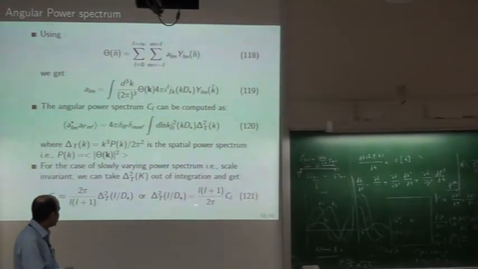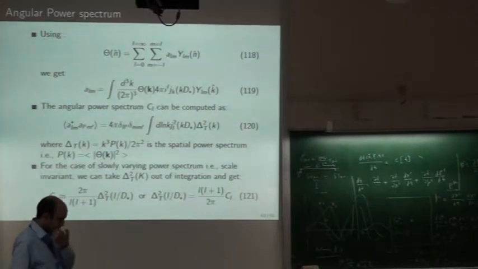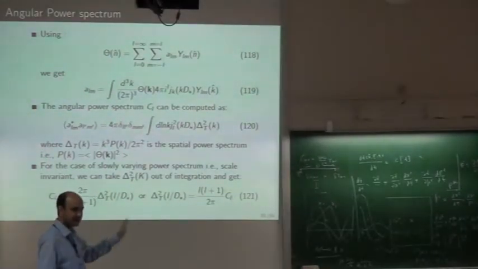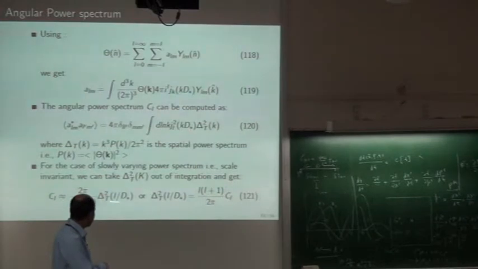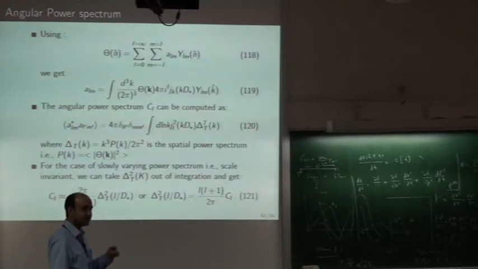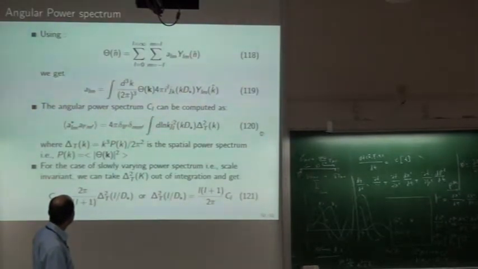And here we just write this thing, delta T, l into l plus 1 by 2 pi and C_l. Now most of the time we don't plot C_l, we plot l into l plus 1 by 2 pi into C_l. I will show the experimental plots which are there in research papers. So that is the reason why we do this. This quantity, this delta T squared, gives power in the logarithmic interval of l. So it is useful, but the physical motivation is here.